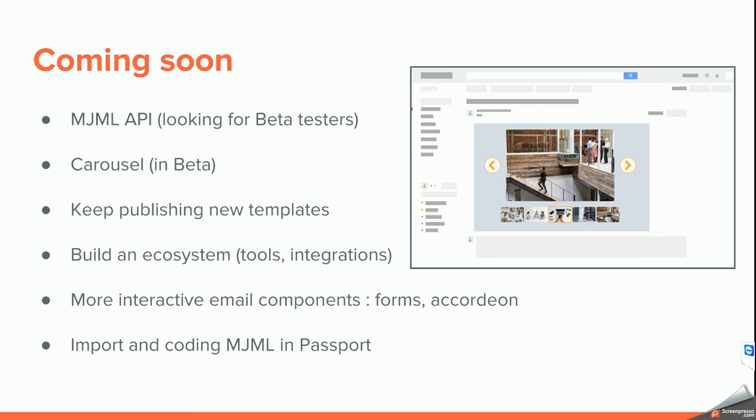But at the same time, the MJML idea is also to create a nice fallback in case it's not rendering. So even if the carousel doesn't work, you will still have a nice design that is enjoyable by the recipient of the message.